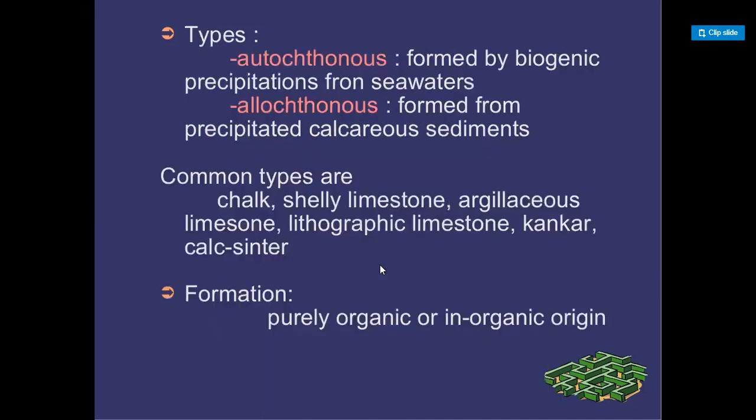Types. Autochthonous, formed by biogenic precipitation from seawater, and allochthonous, formed from precipitated calcareous sediments. Common types are chalk, shaly limestone, argillaceous limestone, lithographic limestone, and calcareous sinter. Formation: purely organic or inorganic origin.